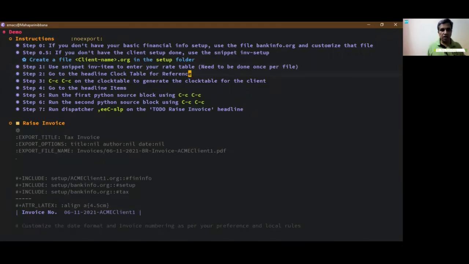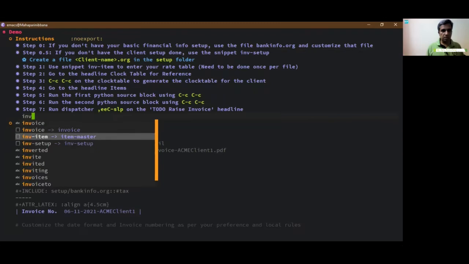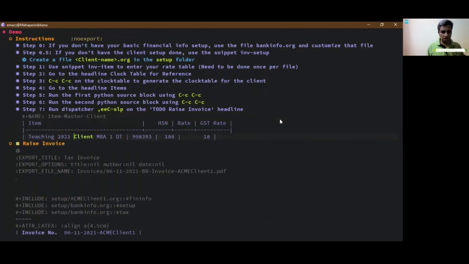One time you're going to do the invoice item, which is the rate table. So let's do the invoice item. This is item master. So here again, another place where you have to enter the client name, and your rate table is ready for use. Okay, so that was. Now we go to step 2, which is clock table for reference.